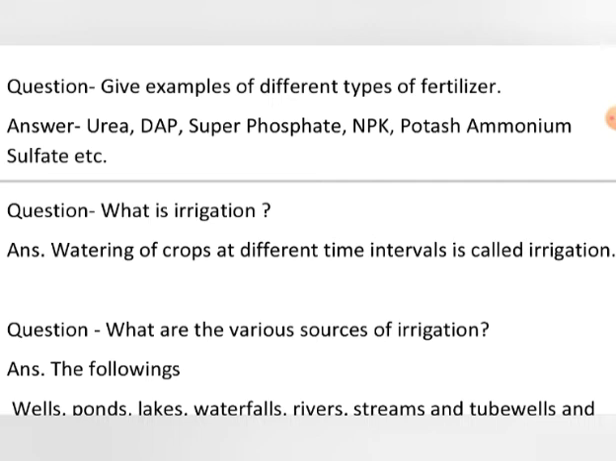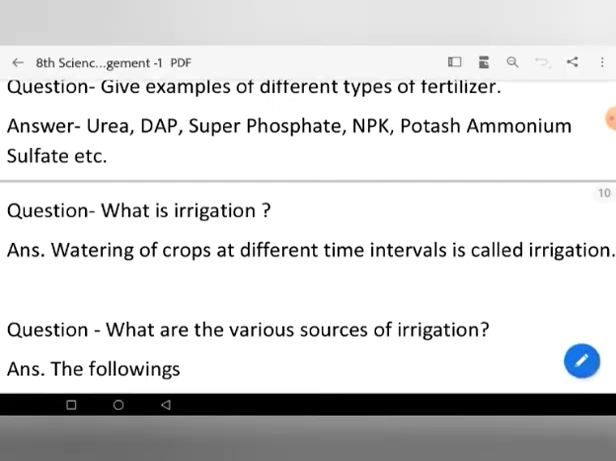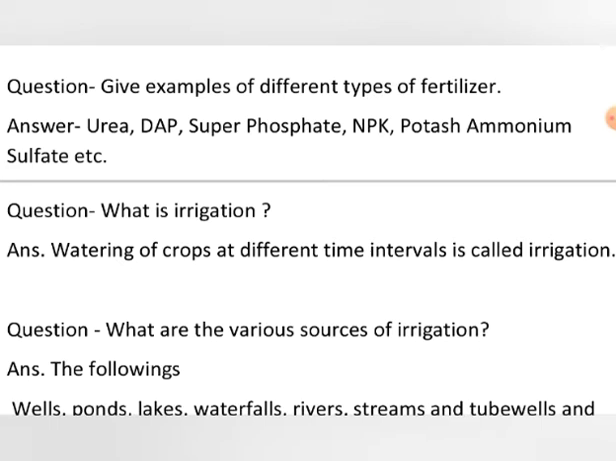Now another question is irrigation. What is irrigation? It is the fourth activity. The first is preparation of the soil. The farmer prepares the soil, then he sows the seeds. The crop is grown, and to help that crop flourish, the farmer adds manure and fertilizers.